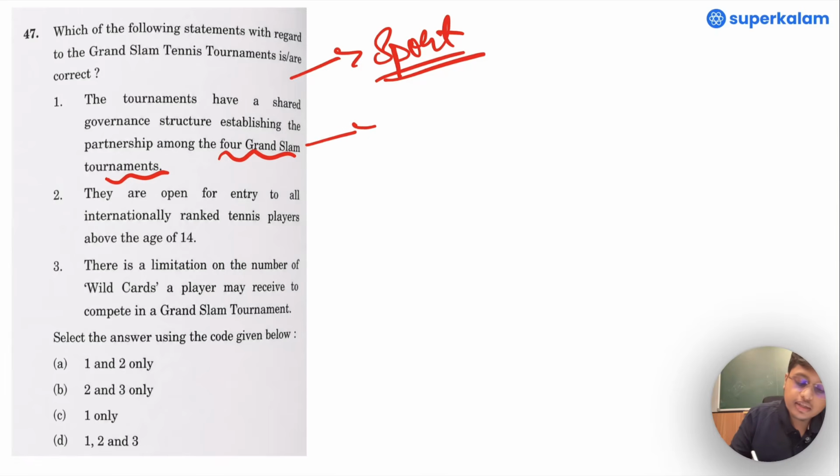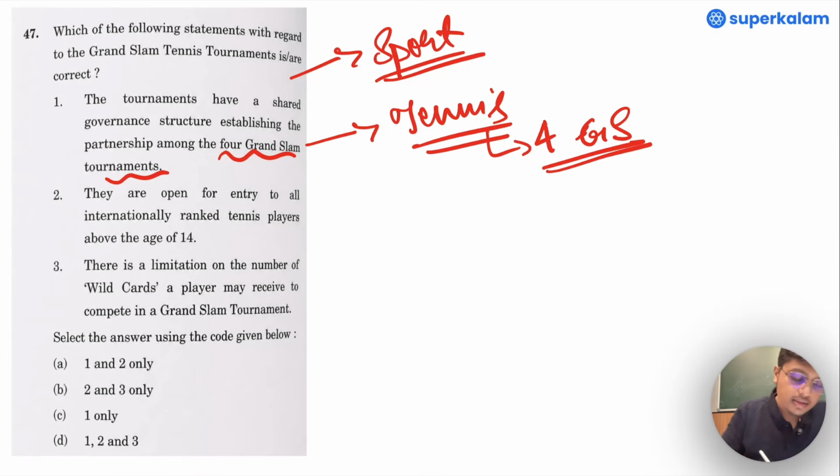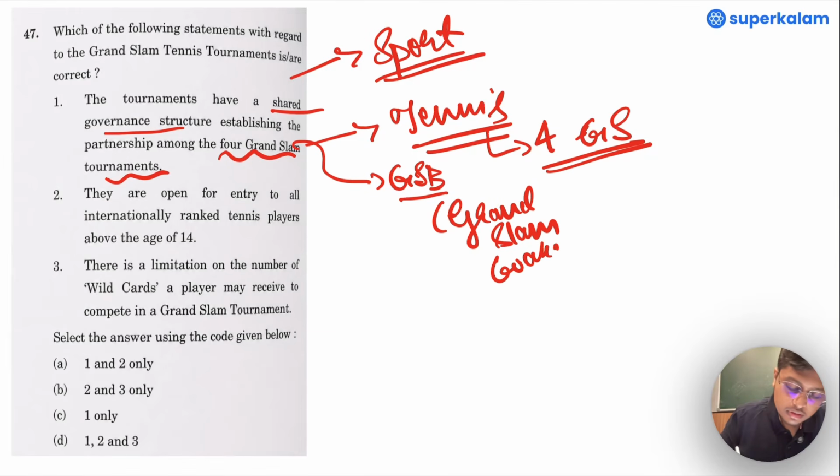If one is following tennis and gets to see news here and there, one will know that there are 4 Grand Slams. And yes, there is a shared governance structure known as GSB, that is Grand Slam board. So option 1 is true.